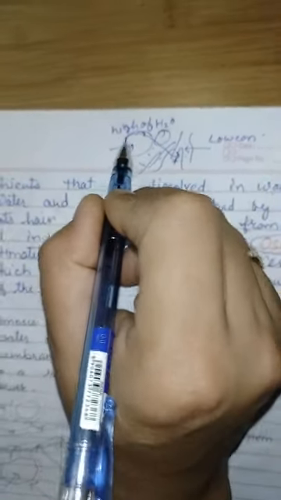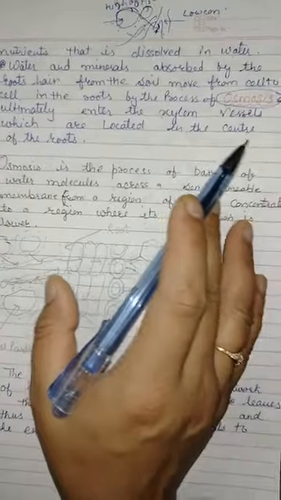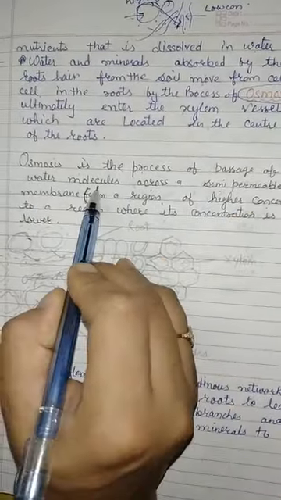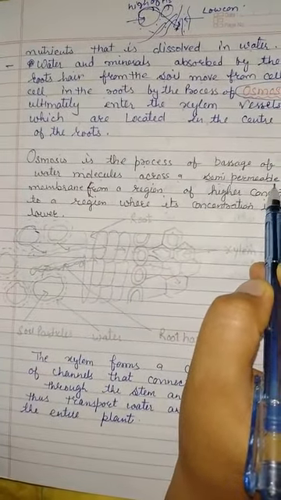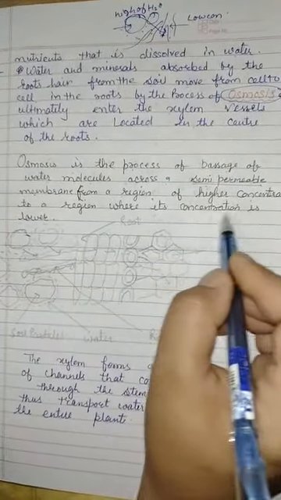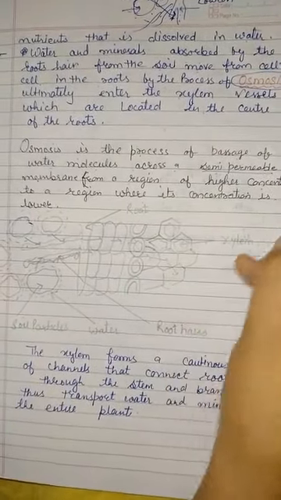Similarly, wherever there is a high concentration of water, it will start moving to the region of low concentration of water, and this process is known as osmosis. You must know about osmosis and its definition. Osmosis is a process of passage of water molecules across a semi-permeable membrane, which allows specific solutes and solvents, from a region of high concentration to a region where its concentration is lower. I think it's enough for you.